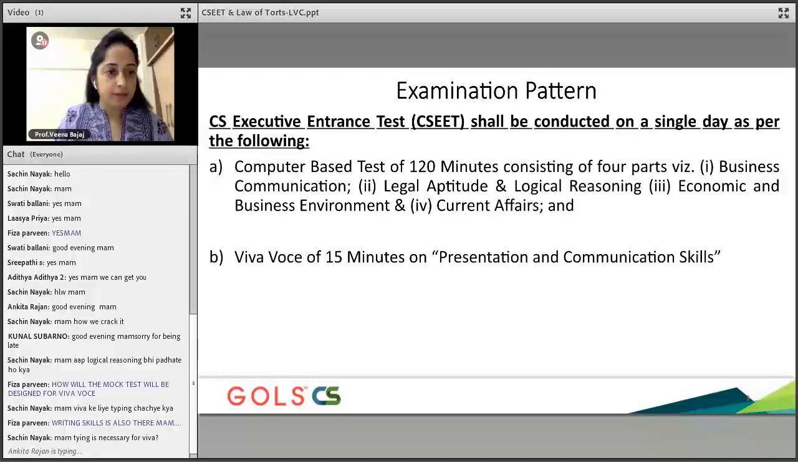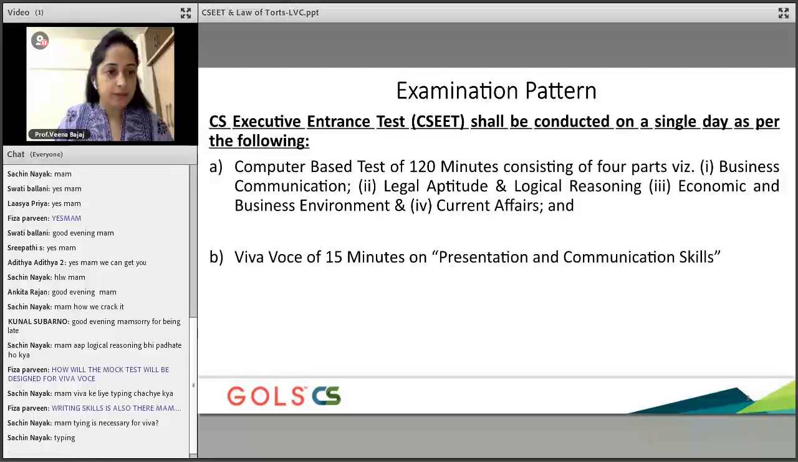Sachin, ma'am, is typing necessary for Viva? I'm sorry, Sachin, what is your question? Is typing necessary for Viva, what is there? I'm sorry, Sachin, I didn't get your question. If you could just retype it for me, please.